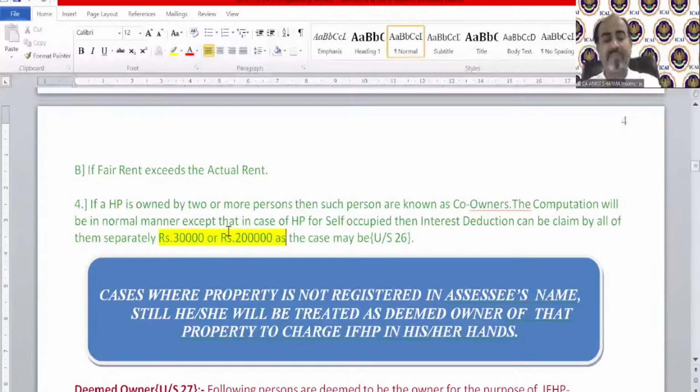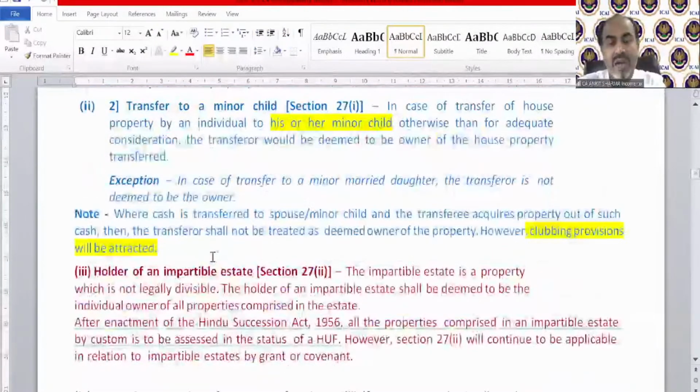So there can be a tax planning that if I am going to buy a house and interest is 4 lakh, then I'll prefer to buy it with my friend or my relative or my brother or someone who has his own income. Then we can claim a deduction of 2 lakh separately. That 2 lakh rupees deduction is per person, not per house. So if the house has 6 lakh rupees interest, and if the property registry is in 3 names equally, then each of them can claim 2 lakh rupees interest deduction in their personal returns. So that is the case of tax planning.